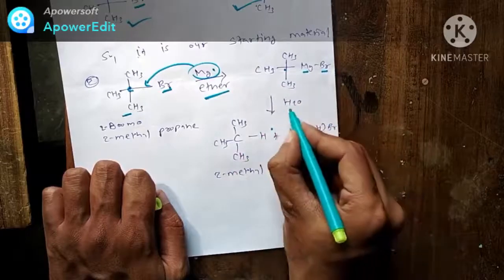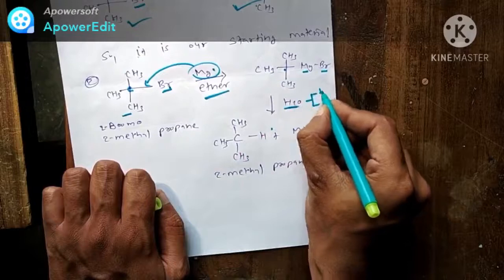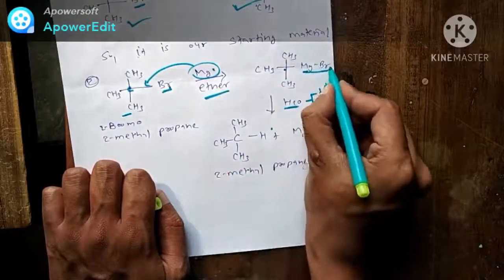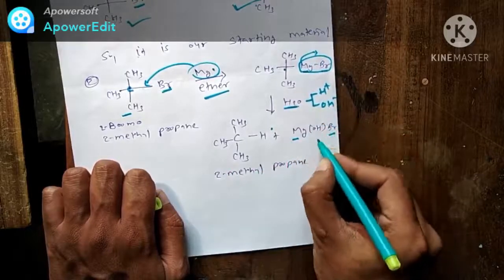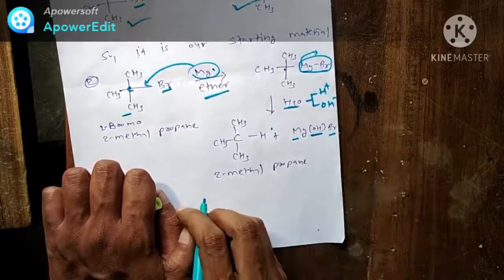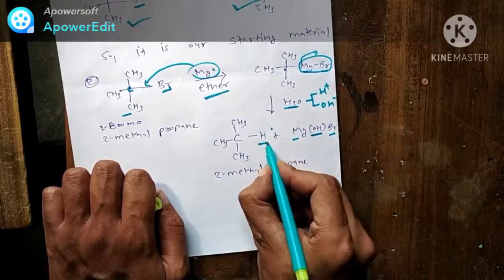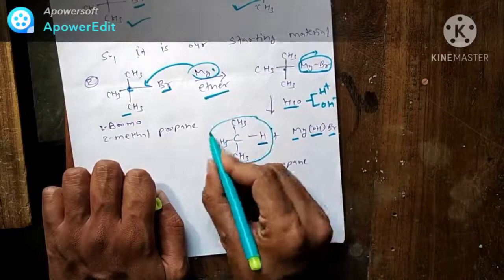Now in the second step, H2O is there. H2O will break into two ions, H plus and OH minus. Again, MgBr will be removed here. It will combine with the OH minus ion, so MgOH-Br is there. And hydrogen will connect with the alkyl group. So it is our product.